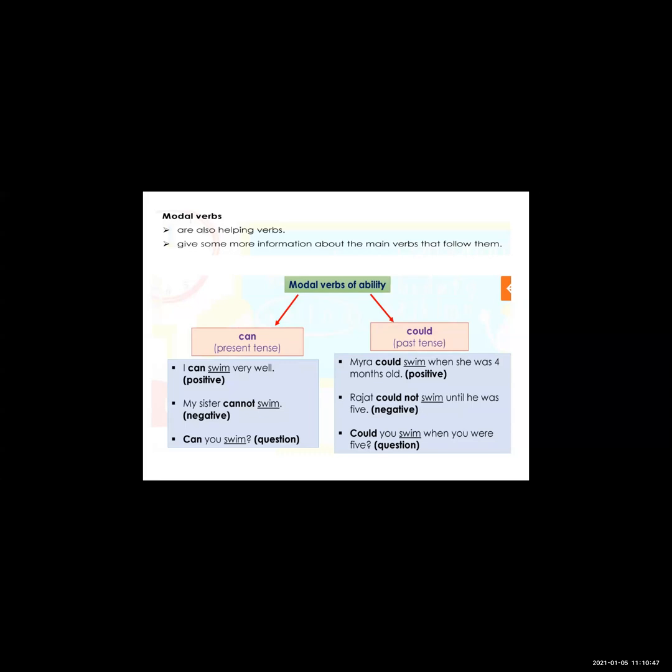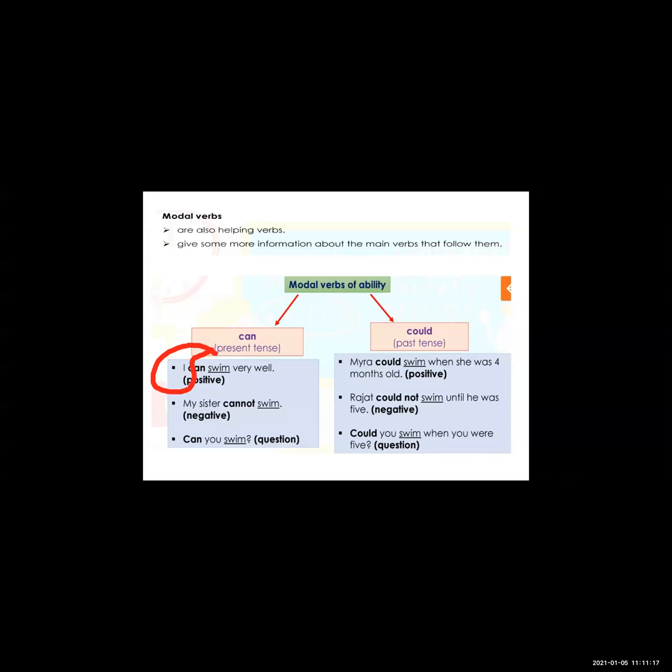So by using can, we are telling the ability of the subject. So who is the subject of the sentence? That is I. I is the subject. Means here there is the ability of the person who can swim very well. Okay, so here we can use can. So can is also a modal verb, also a helping verb.